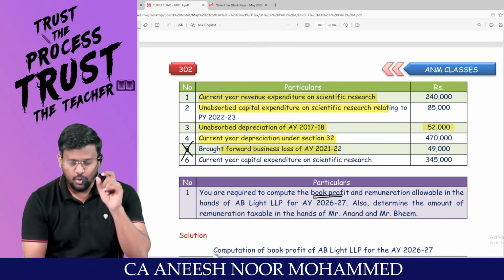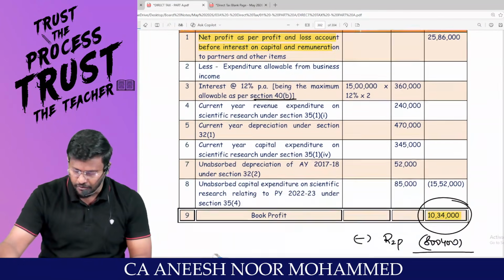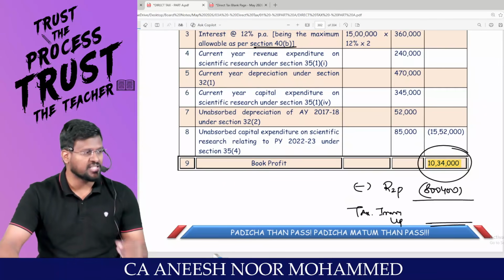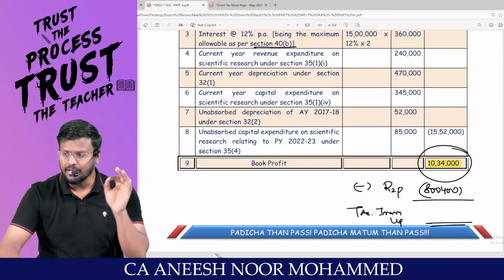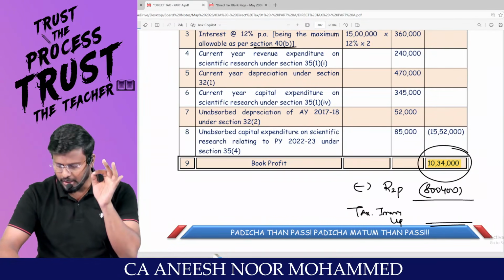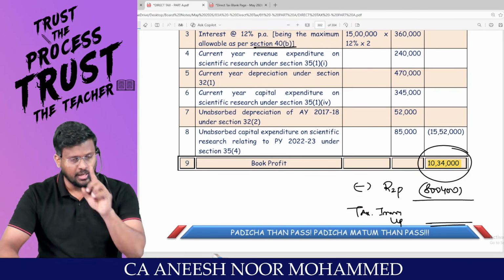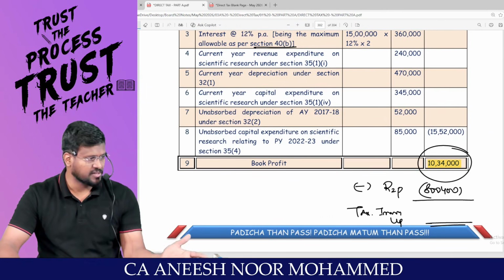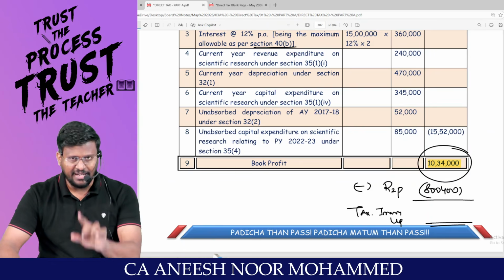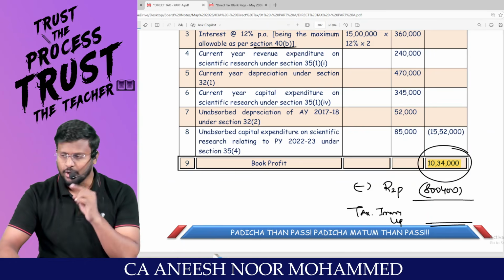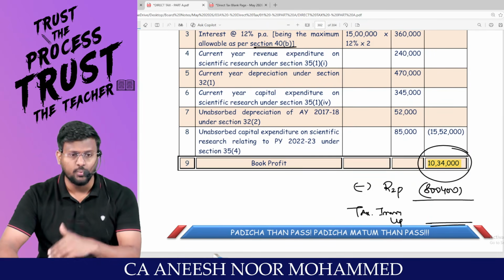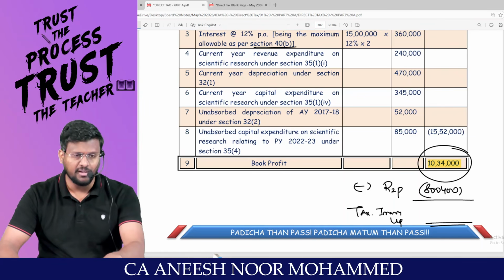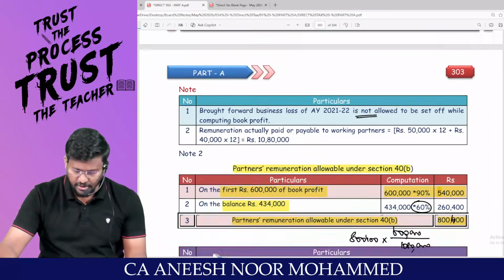That means you will be getting an answer of 10,34,000 rupees as the book profit. That 10,34,000 should be bifurcated into 2 categories. Number 1, first 6 lakh, and the balance. On first 6 lakh, 90% of 6 lakh or the statutory limit of 1,50,000, whichever is higher. And on the balance, 60% you have to apply.